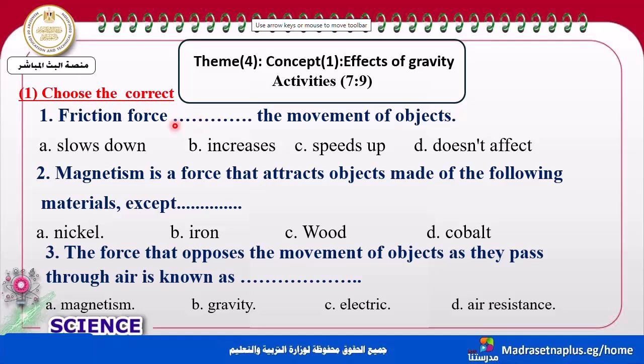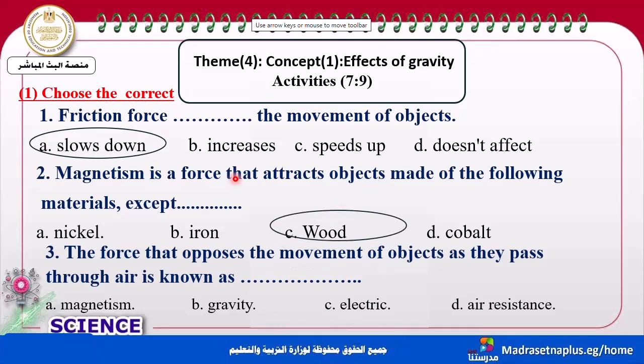Friction force leads to slowing down the movement of objects. The next one: magnetism, my dear student, is a force that attracts objects made of all the following except what?